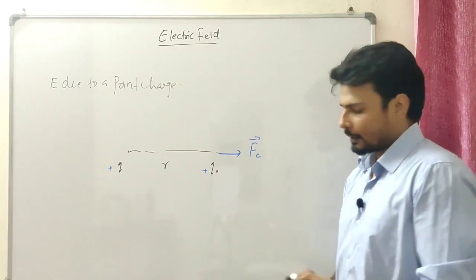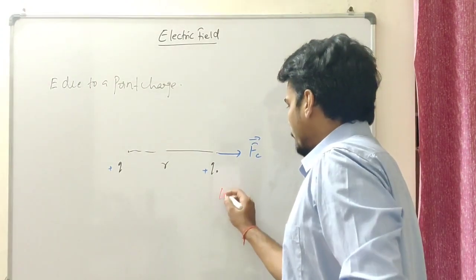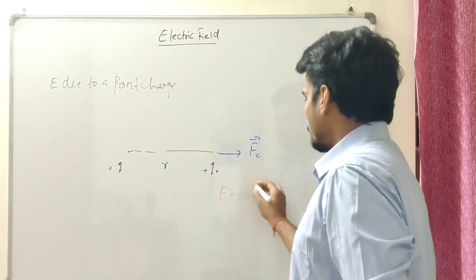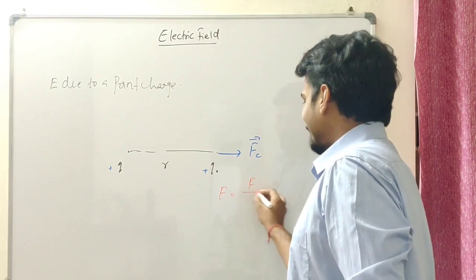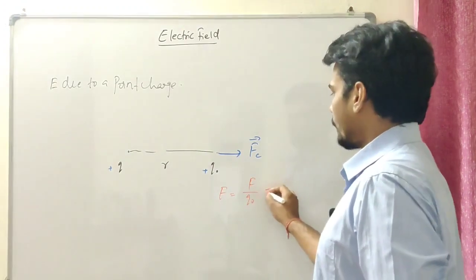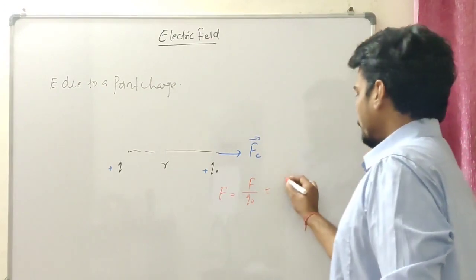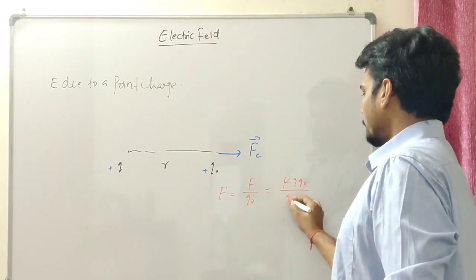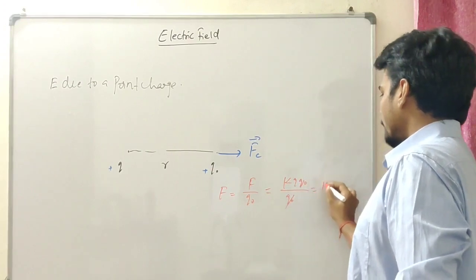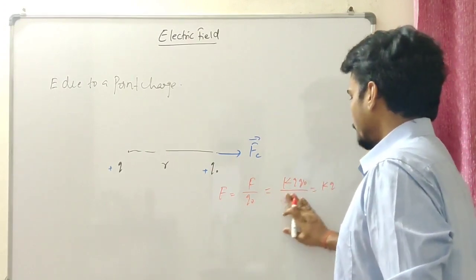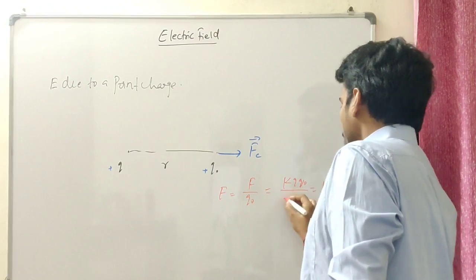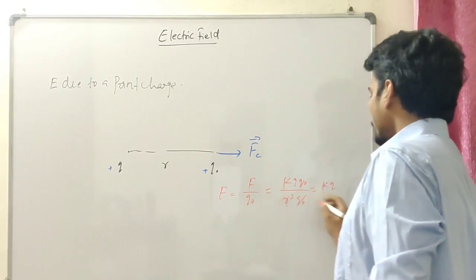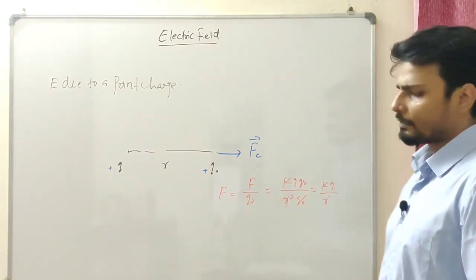Fair enough? Now, the electric field at this particular point should be given as the force per test charge Q naught. The force, we know, is going to be KQ Q naught over R square, so dividing by Q naught, I'll be having KQ by R square. That's a very fundamental thing.